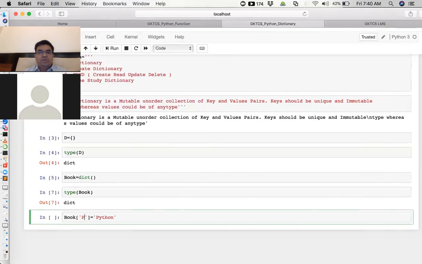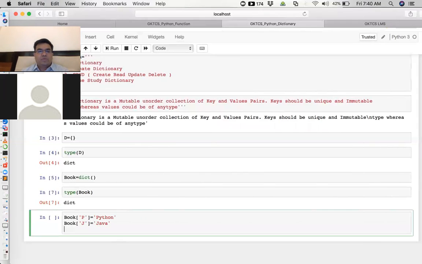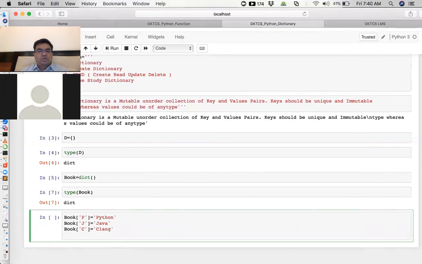Maybe lowercase, uppercase, it is your choice. Then you have another key, let's say J, and the value for it, Java. Then another key, let's say C, and you can say C lang, something like that. So now what we are doing is just creating the key value pair.